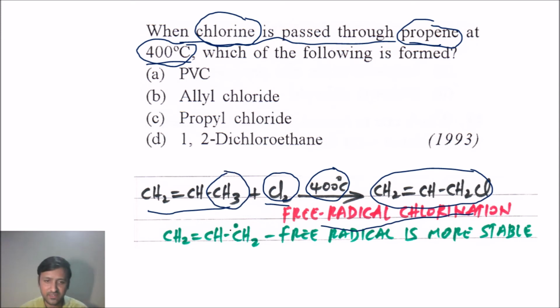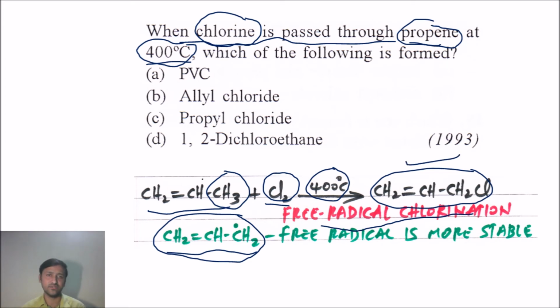If we take this mechanism, it forms a free radical, and the most stable free radical is possible at the allylic position. The allylic carbon is having the unpaired electron, so this allylic free radical is more stable. That's the reason why it results in the formation of allylic chloride. So the right answer for this question is option B, allyl chloride.